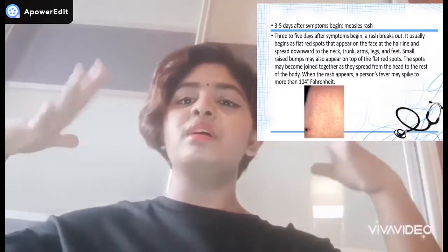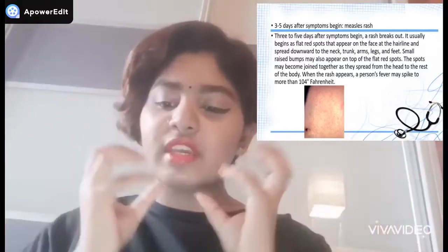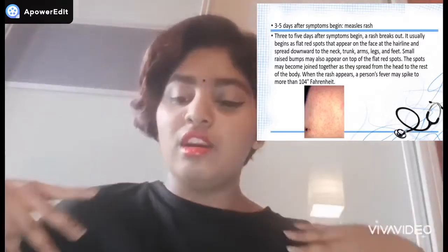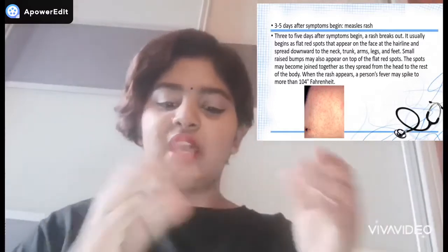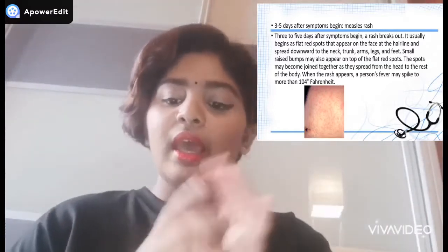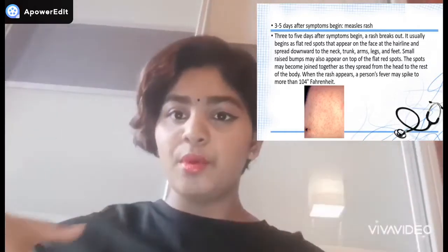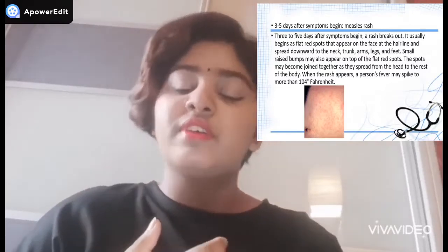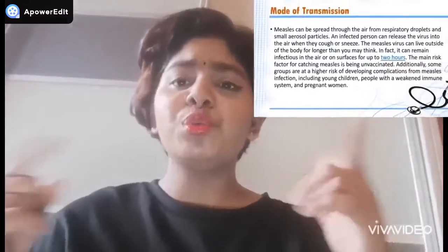It normally starts from the hairline and covers the entire face, and then it goes down the neck, and then your trunk, and then your limbs. We start to see flat red spots that appear, and they spread to the head and to the rest of the body, so the entire body. And when that happens, we tend to have a fever of more than 104 Fahrenheit, which is also known as 40 degrees Celsius.